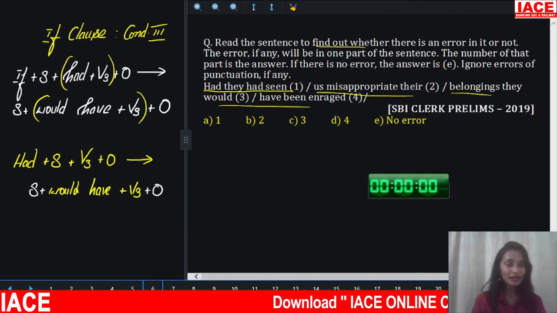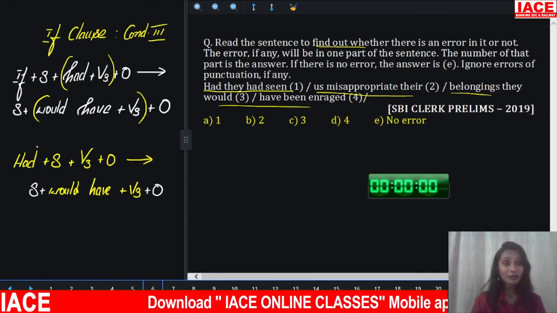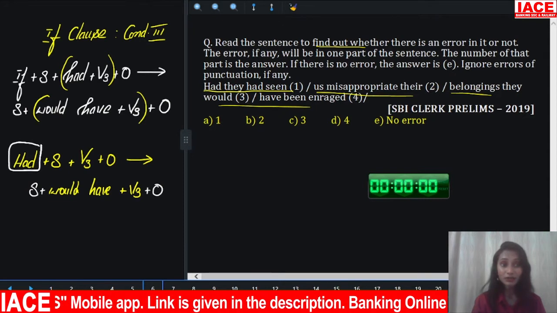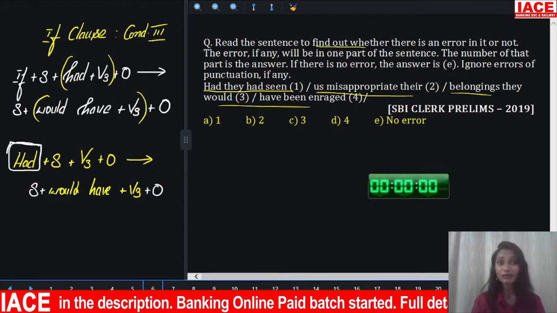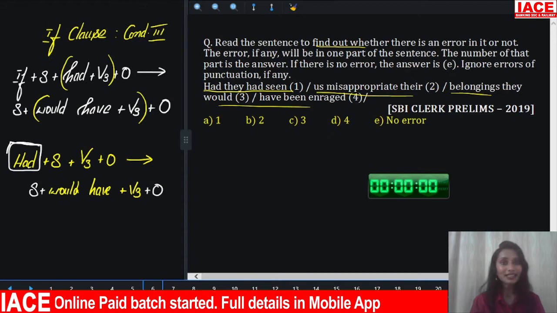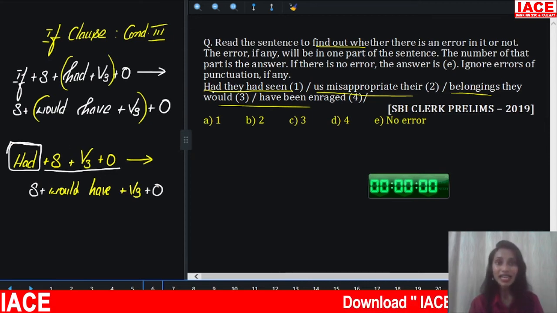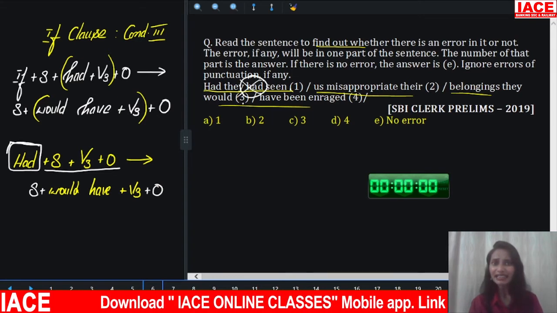So what happened here? When there is no if, sometimes the author writes in this way without if, but this is also an if clause where the sentence starts with had. Then the structure will be had plus subject plus V3 plus object. No more had. Okay, look at the given sentence. What is given? Had they had seen. No, you cannot put a had here. What you have to do?